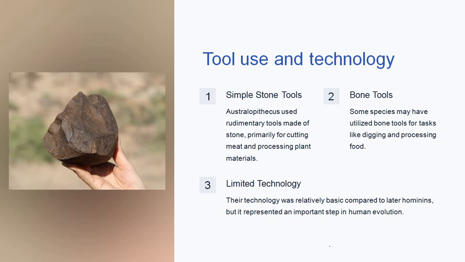Now, were they using tools? They were using simple rudimentary tools. We can say that they were not making tools actually. But they were using rudimentary tools made of stone, primarily for cutting meat and processing plant material. Some species may have utilized bone tools for tasks like digging and processing food. Their technology was limited and not very developed. Their technology was relatively basic as compared to later hominins.